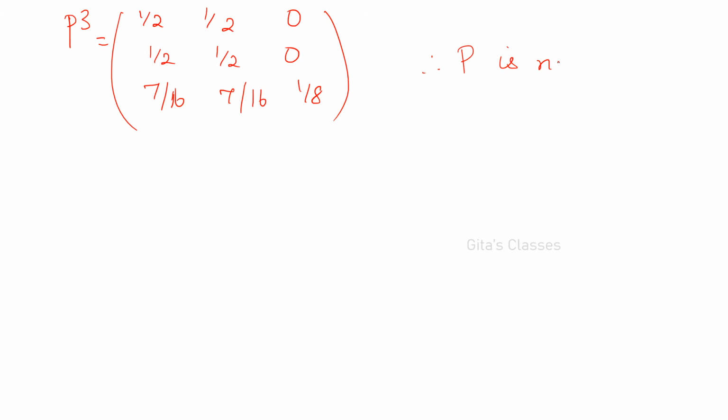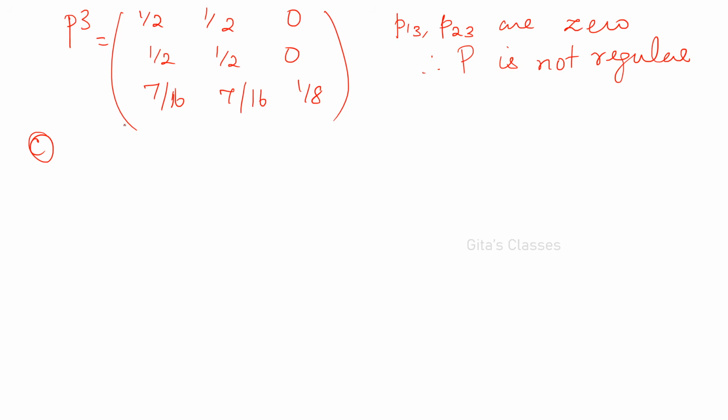Therefore P is not regular. Here you can write P13 and P23 are zeros continuously. In all the powers they are zeros only. Therefore it is not possible.